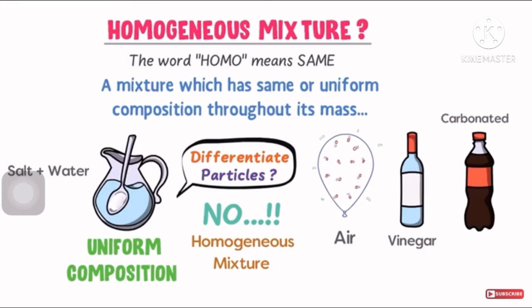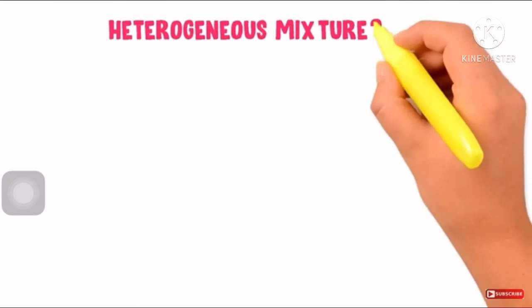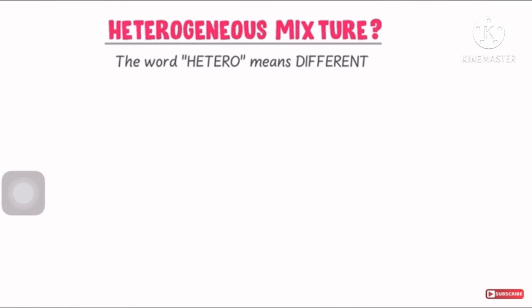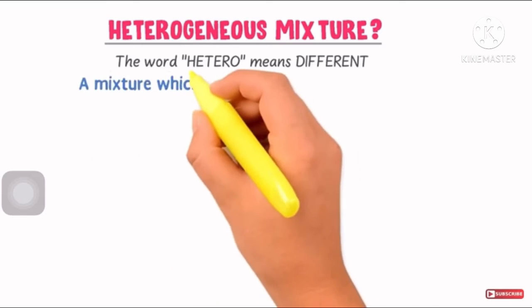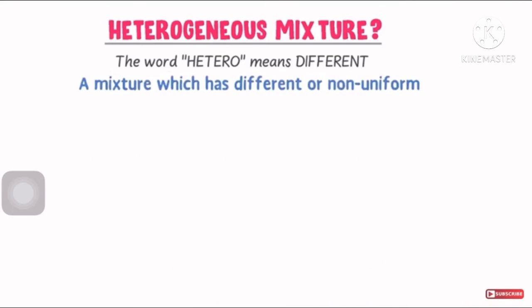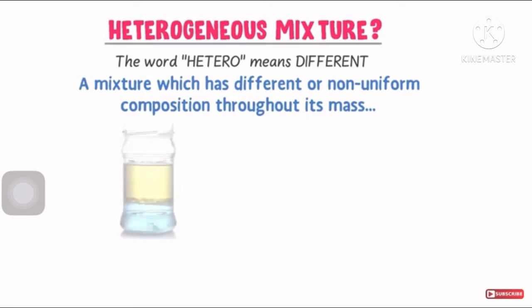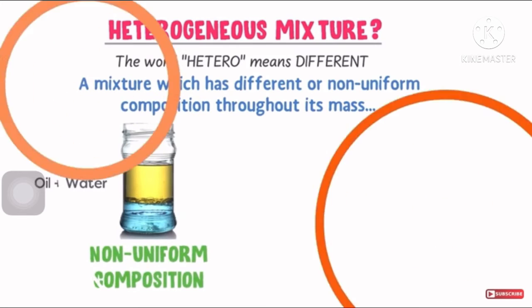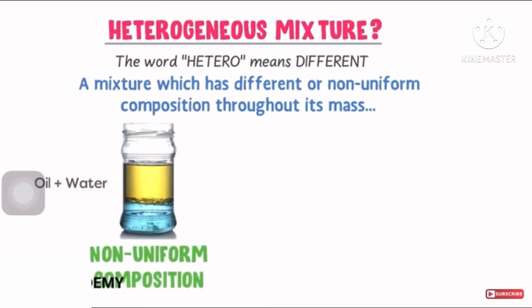These all are homogeneous mixtures because their particles have a uniform composition throughout the mass. Now let us see what a heterogeneous mixture is. The word hetero means different. A mixture which has a different or non-uniform composition throughout its mass is called a heterogeneous mixture. For example, when you add oil in water, the composition of this mixture will not remain uniform.